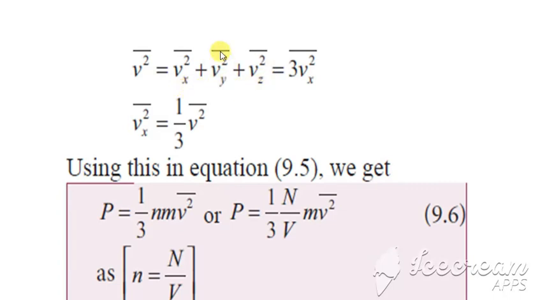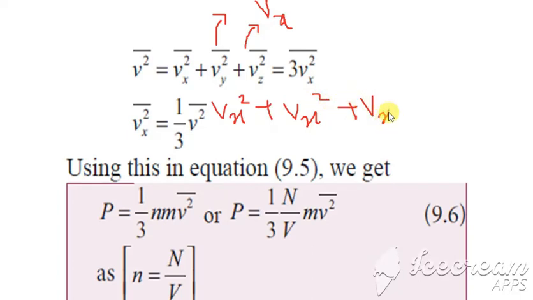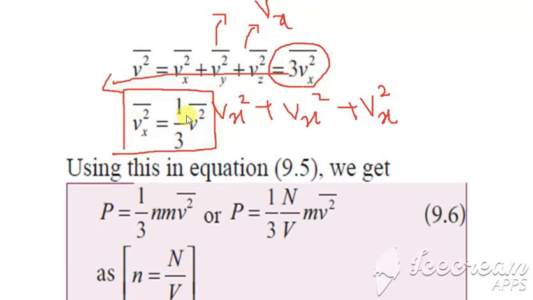Since all the terms are equal, this becomes Vx square plus Vx square plus Vx square, so it is 3 Vx square. If we need the value of Vx square alone, bring the 3 down, and we get Vx square is equal to 1 by 3 into V square.